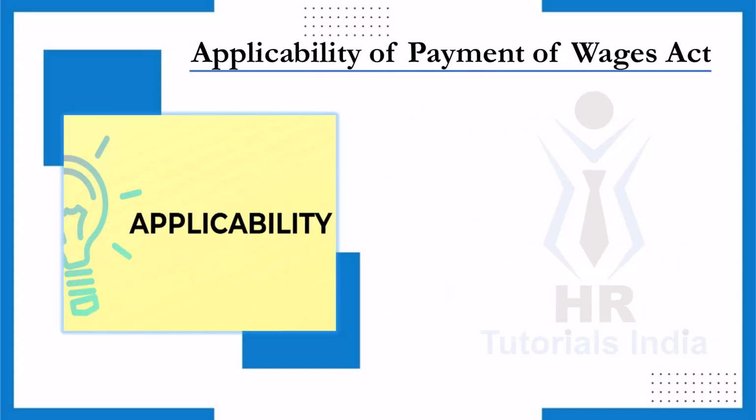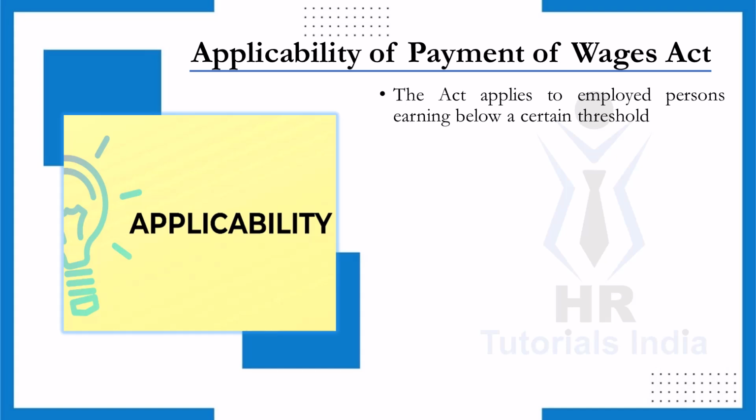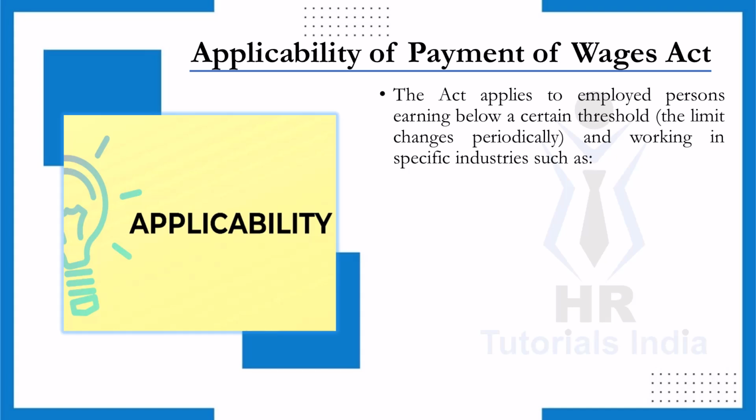Applicability of the Payment of Wages Act. Now let's talk about the applicability of the Payment of Wages Act 1936. This act primarily covers employees earning below a certain wage threshold. The exact wage limit changes periodically as per government guidelines, so it's important to stay updated on these limits. This wage cap ensures that the Act protects lower and middle class workers.